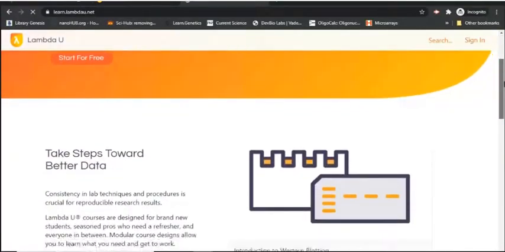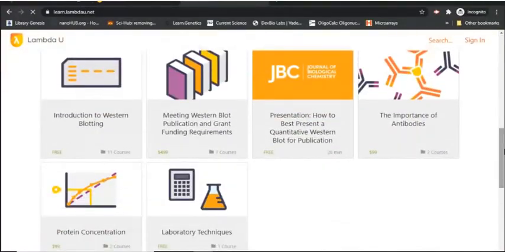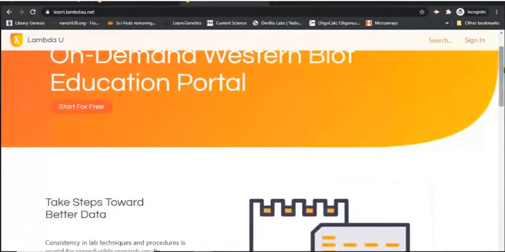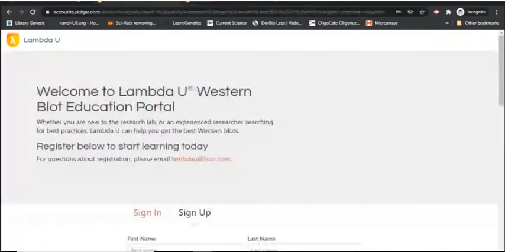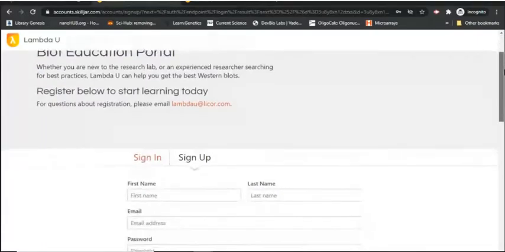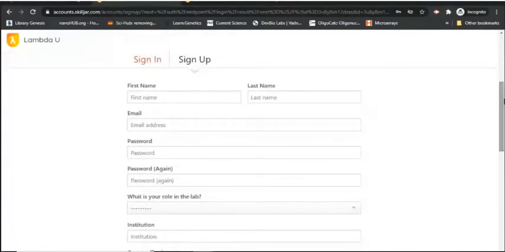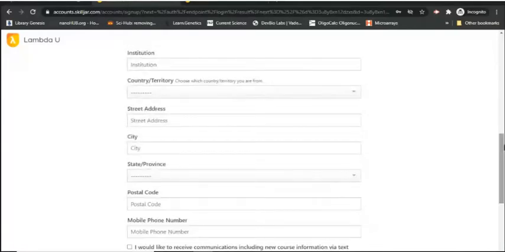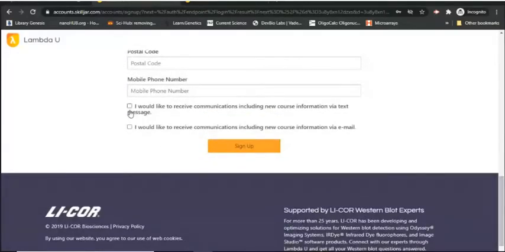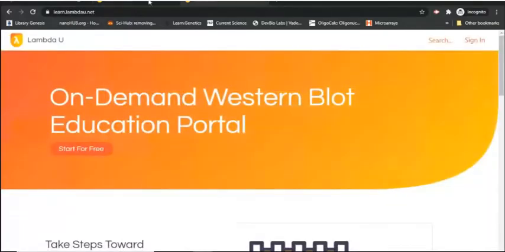To enroll for specific courses, you first have to create a Lambda U Learner account. To create a Lambda U Learner account, please click here on sign in. Then it will take you to the sign in and sign up web portal. Here you have to click on sign up, provide your basic information, and accept the terms and conditions. Then click on sign up.